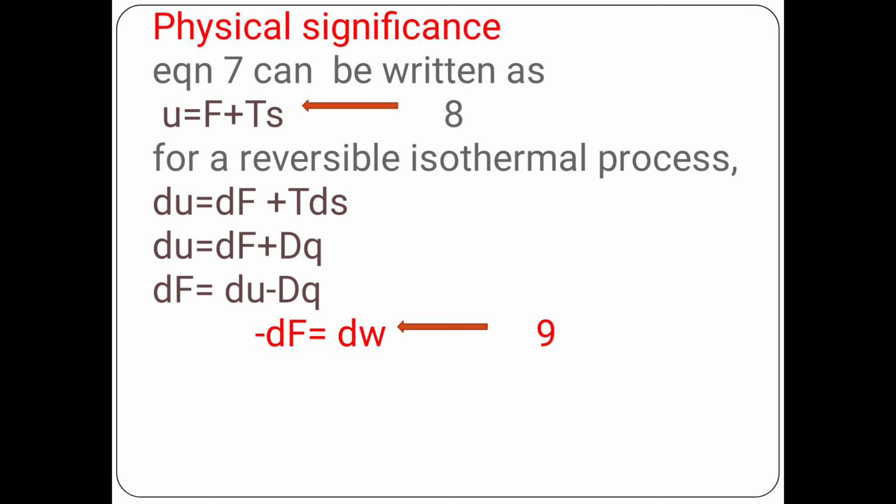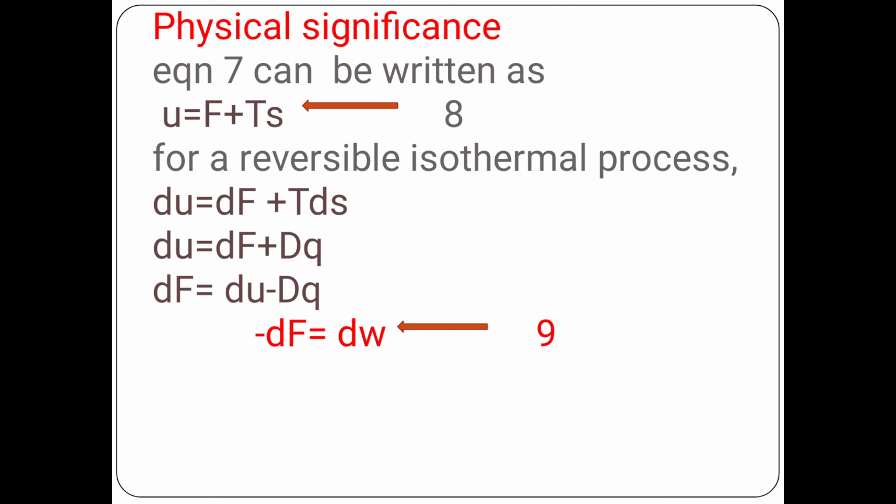But for a reversible isothermal process, the equation becomes dU = dF + TdS, or dU = dF + dQ. dQ is nothing but TdS. So in place of TdS we write dQ, and lastly dF = dU - dQ.